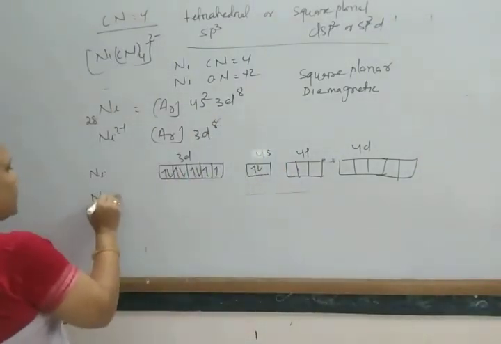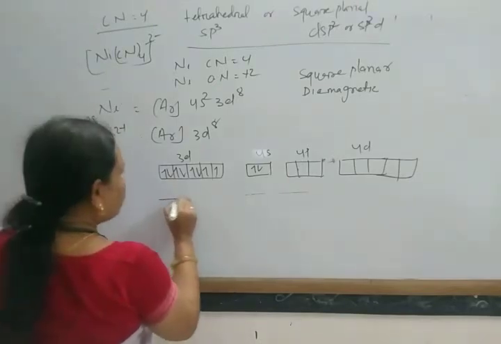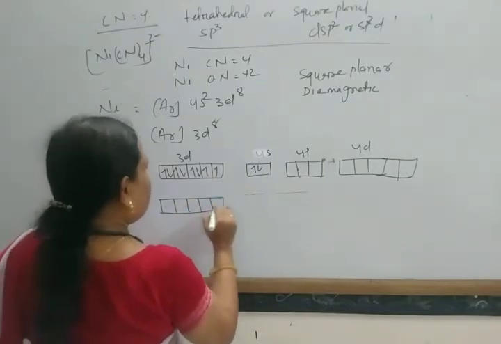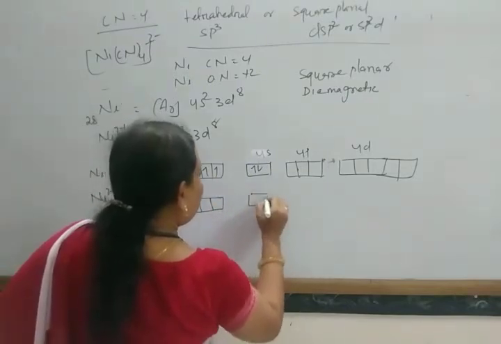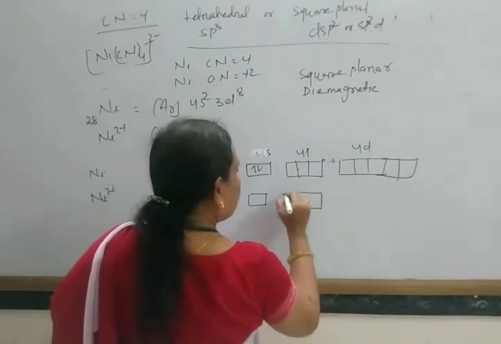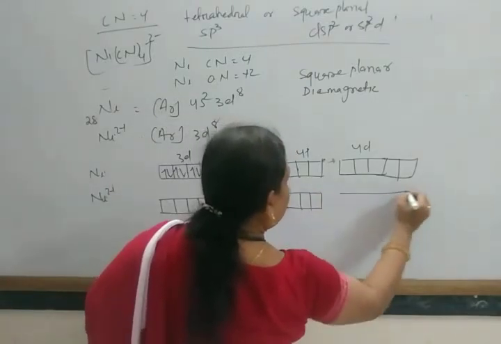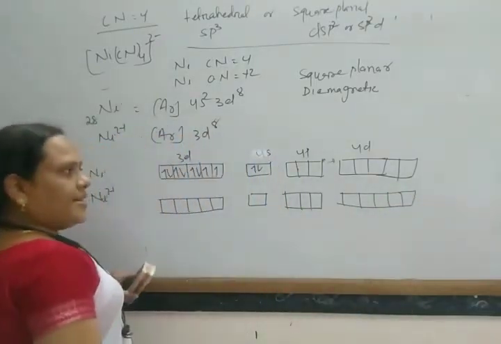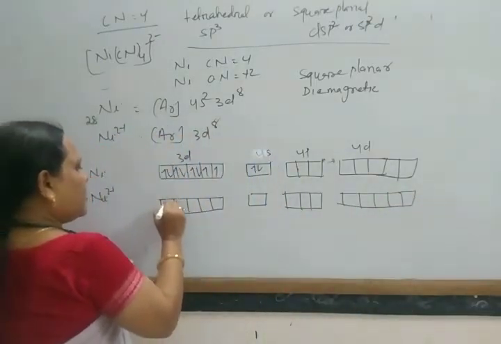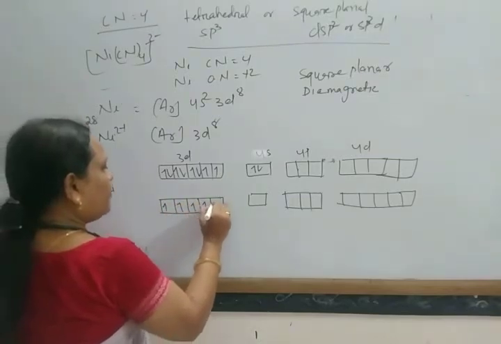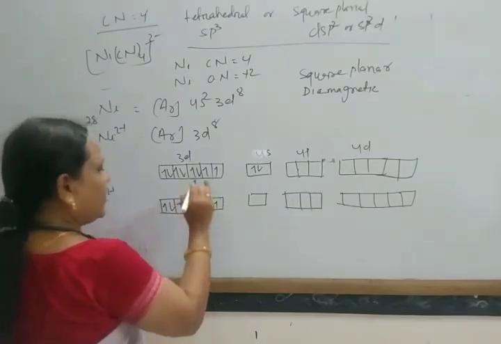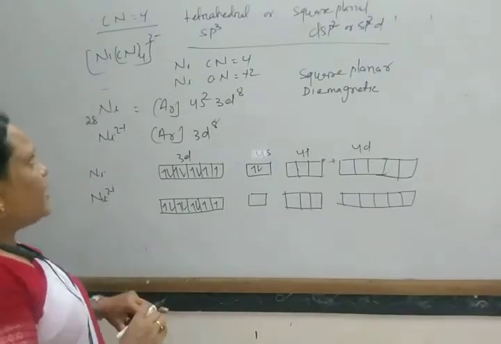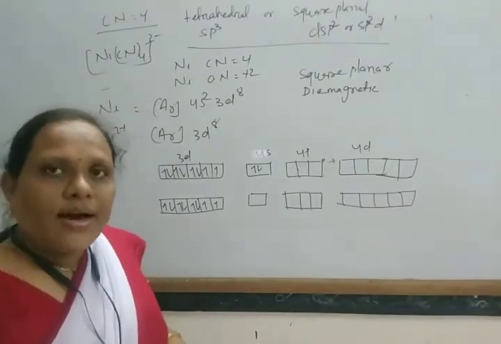Next, Ni2+, with the 4s, 4p and 4d orbitals. Okay, so 1, 2, 3, 4, 5, 6, 7, 8. So this is the configuration of the nickel ion.